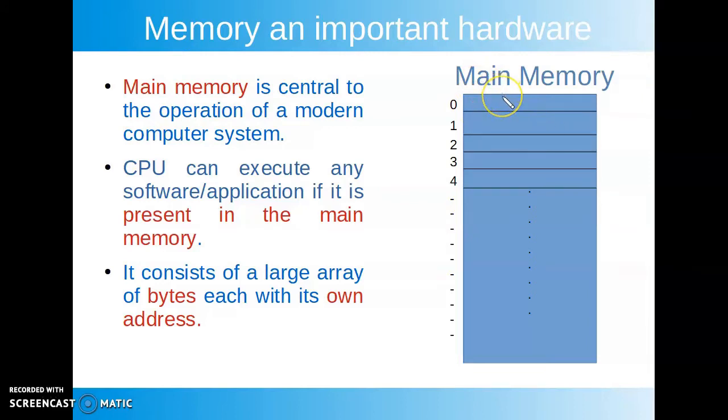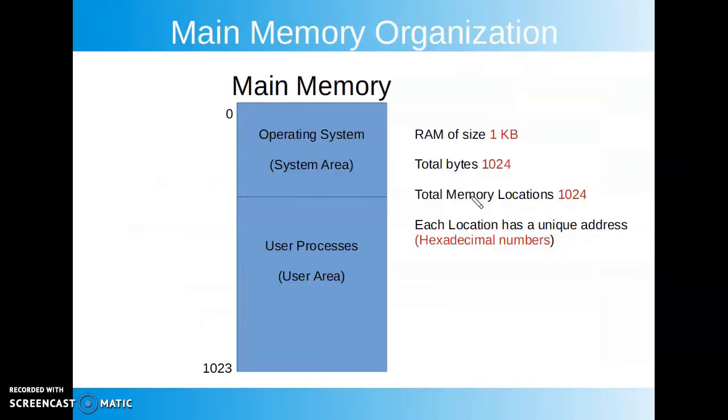Each byte stands for one location which has its own unique address. These addresses are in sequence and hexadecimal notation is used to represent the addresses of different locations in main memory.